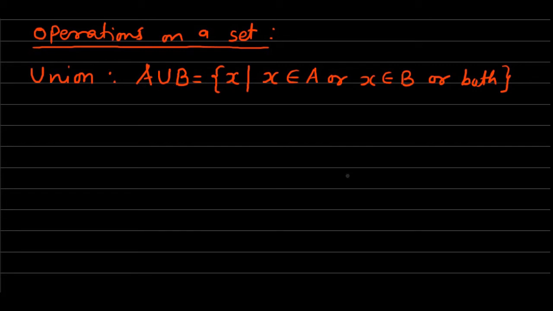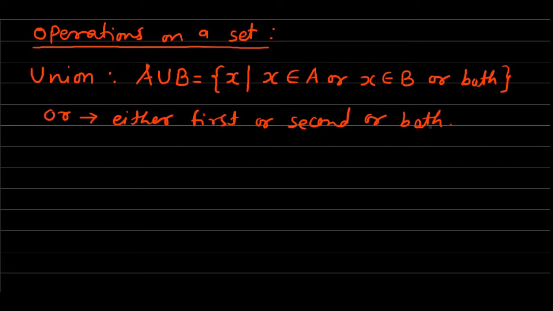It is to be carefully understood that in mathematics, OR means union, and OR means either first or second or both. This is very important here. OR means either first or second or both. This is the meaning of OR in mathematics.